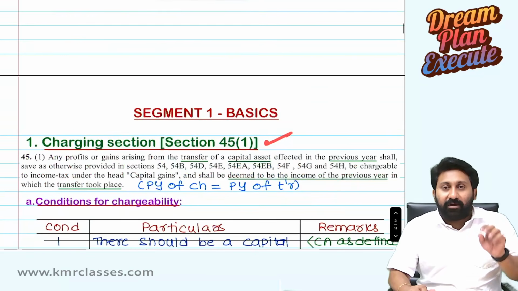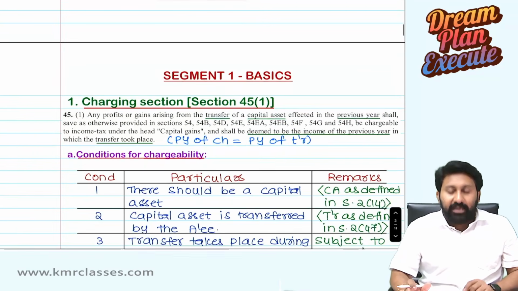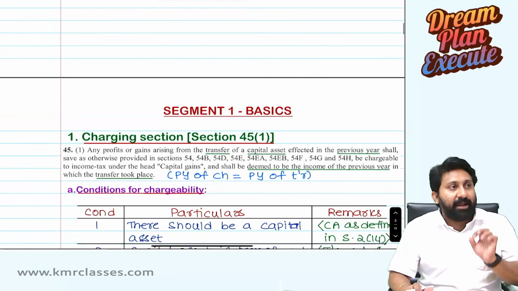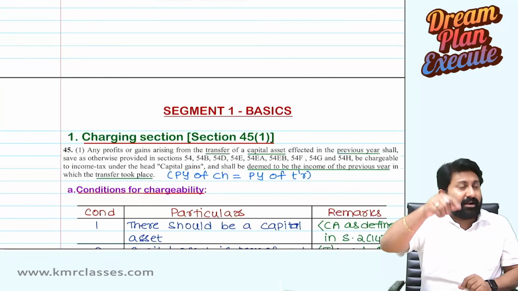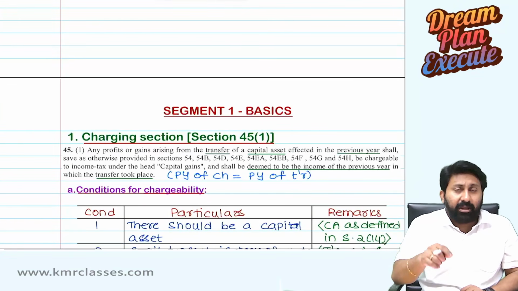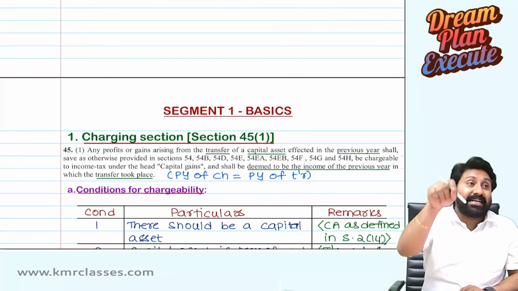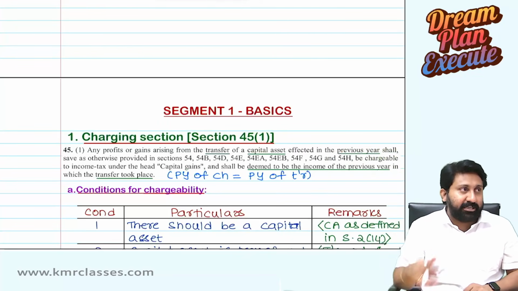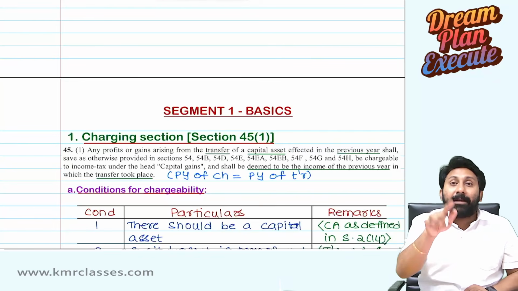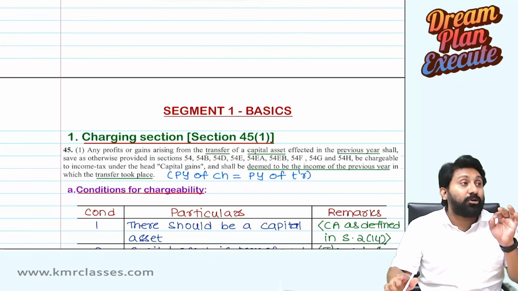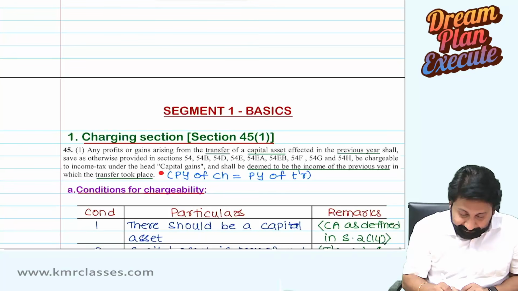So, what is the charging section? Any profits or gains from the transfer of a capital asset effected in the previous year shall be chargeable under the head capital gains, if it is not otherwise exempted under section 54 series of sections, and shall be deemed to be the income of the previous year in which such a transfer took place. Okay. Next.